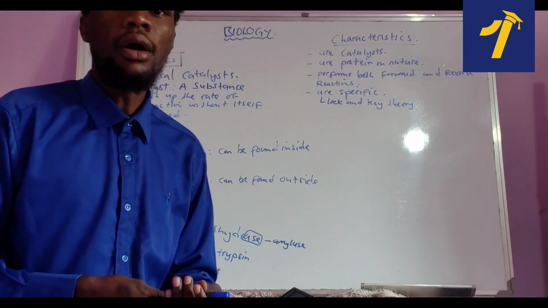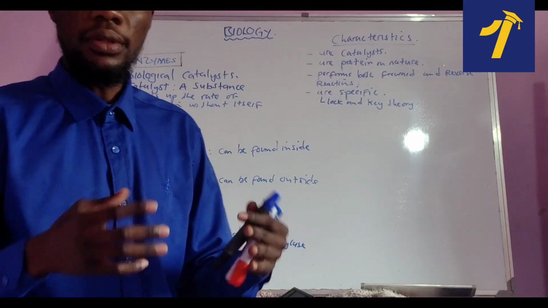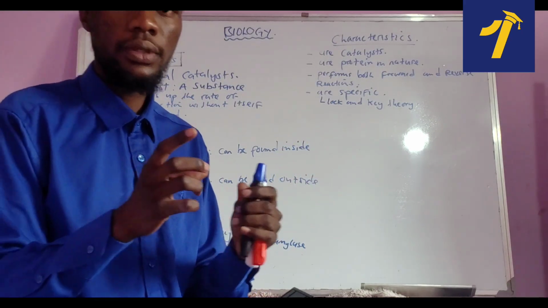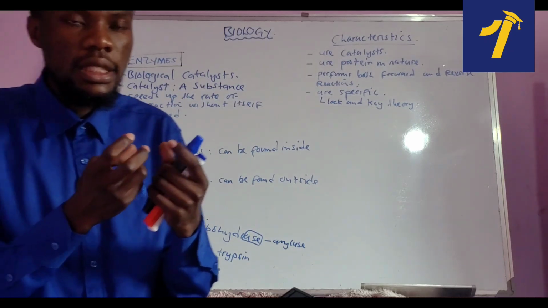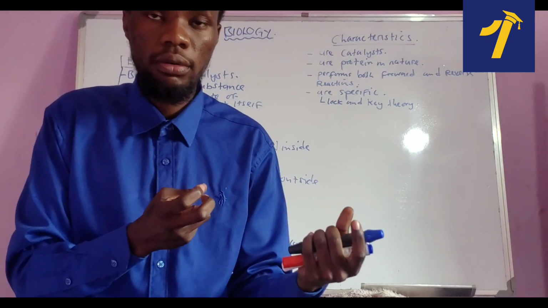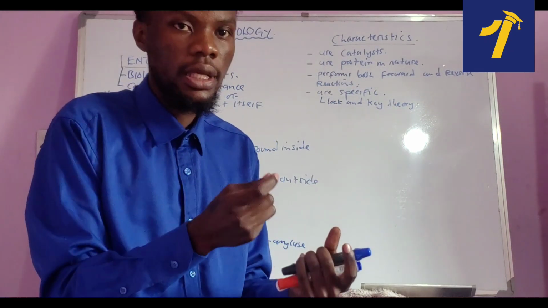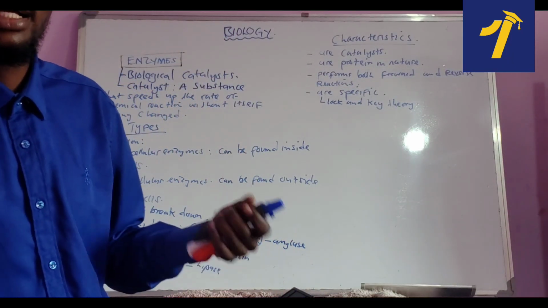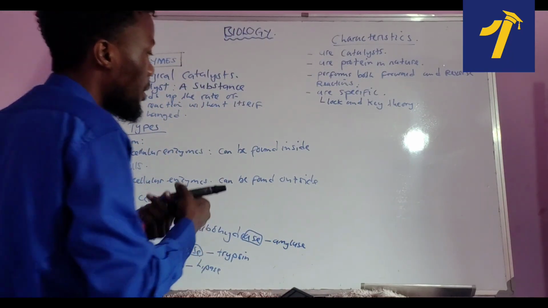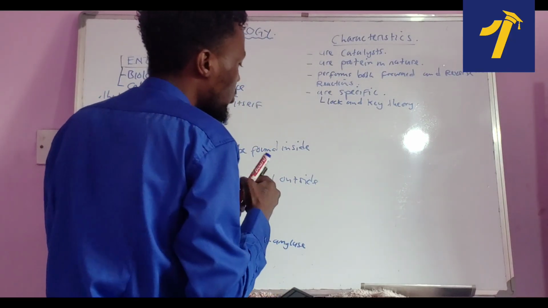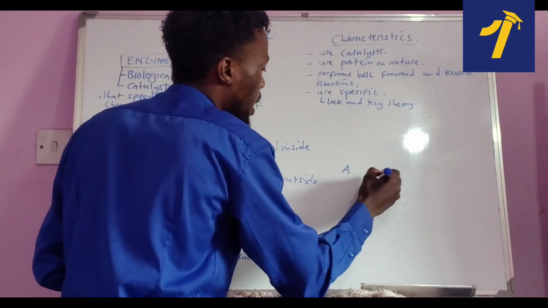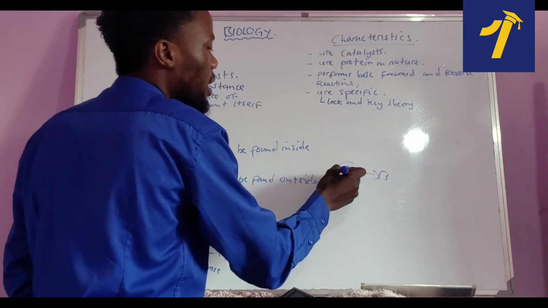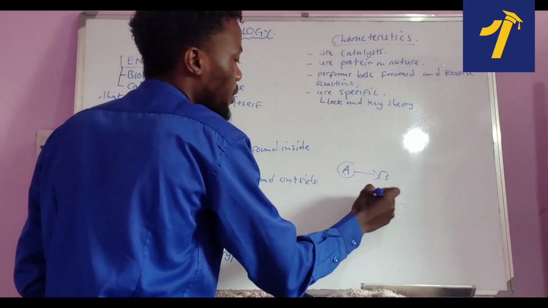So what they say is like this: enzymes are like lock and key. As you can see, a key has its specific lock, because you can't get a key and try to unlock another lock. What do I mean? If you have key A and B, and key A is specific to B, you can't get key A and unlock key C.